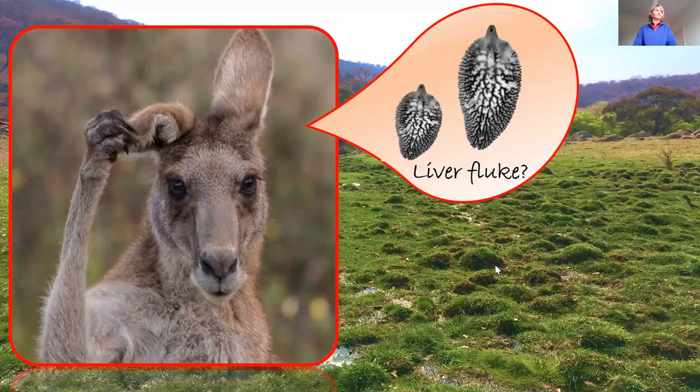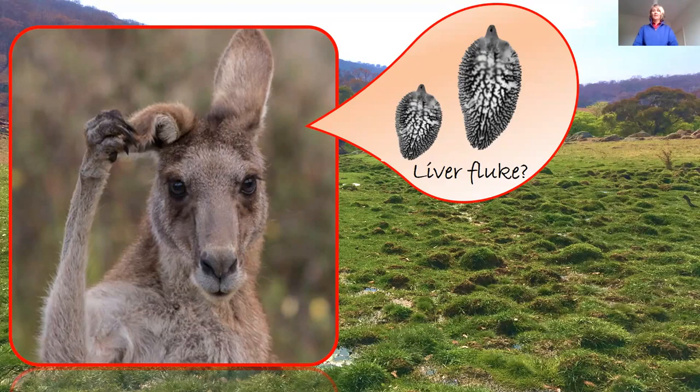Now, a kangaroo becomes infected with liver fluke when it grazes in swampy or spring areas in which the intermediate snail host lives. So, how many kangaroos are actually infected with liver fluke? My investigations reveal that approximately 22% of kangaroos in the study site have liver fluke. However, if we look at a high-risk area within this study site, then up to 60% of eastern greys are